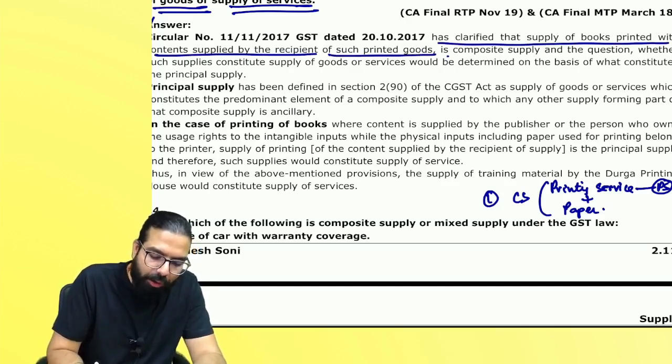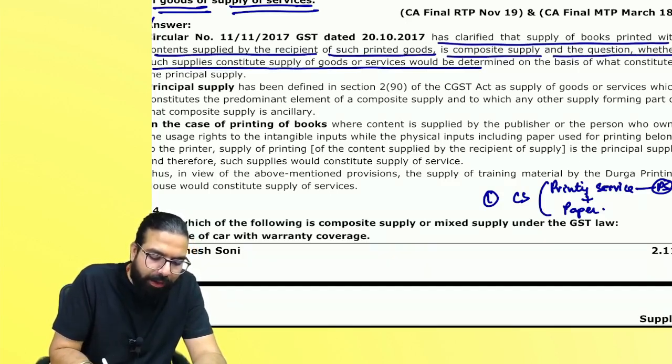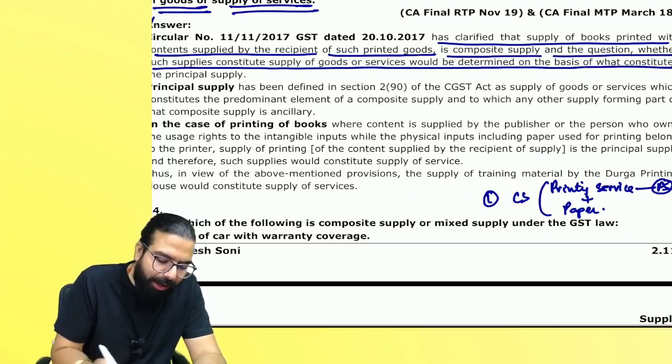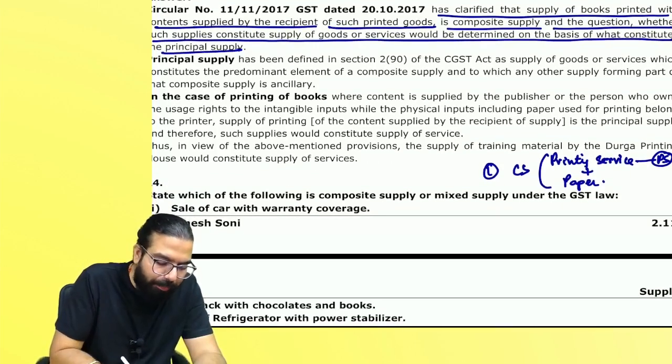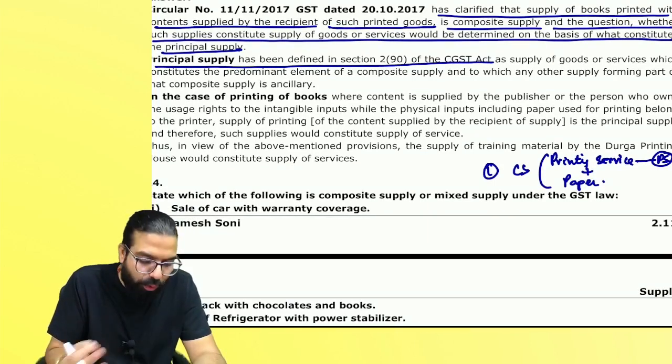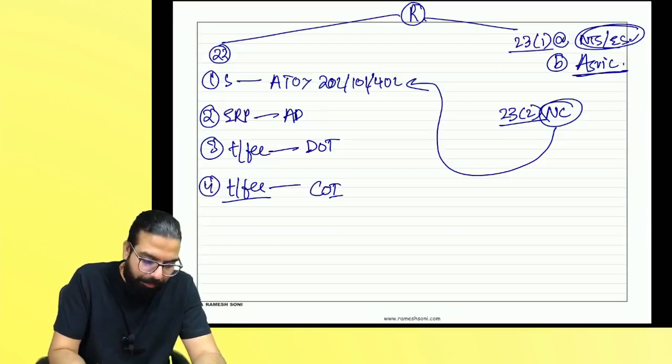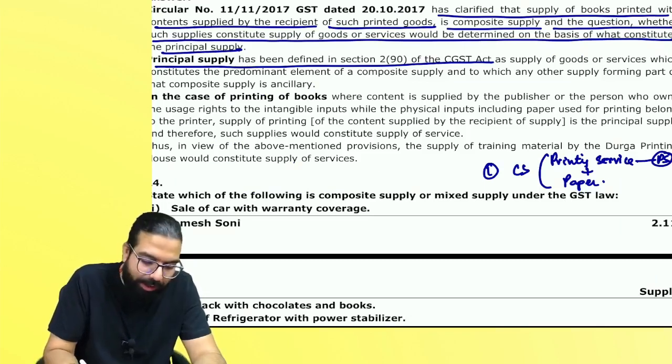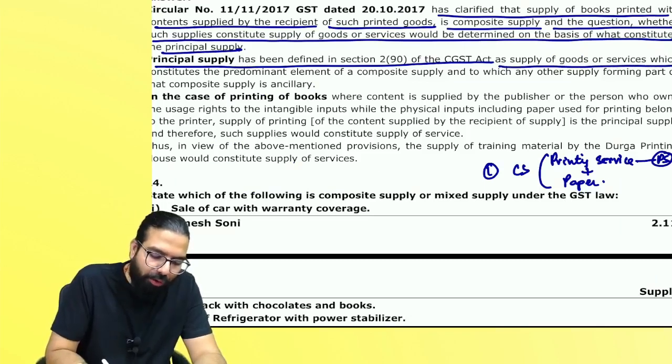Recipient of such printed book is a composite supply, and the question whether such supply constitutes supply of goods or service is to be determined on the basis of what constitutes the principal supply. Principal supply has been defined under section 2(90) as supply of goods. You don't have to remember this.